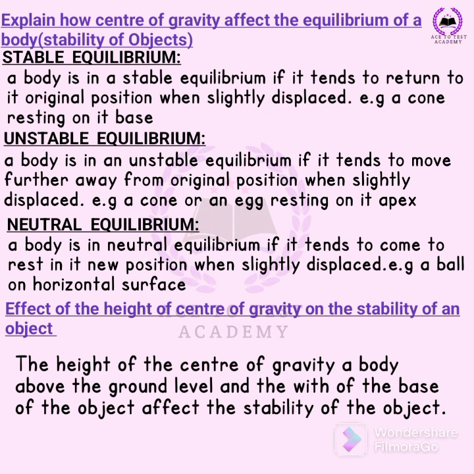A stable equilibrium tends to return to its original position when slightly displaced, while an unstable one tends to move further away from its original position when slightly displaced. A neutral equilibrium tends to come to rest in its new position when slightly displaced, e.g.